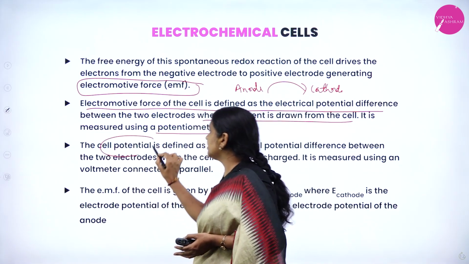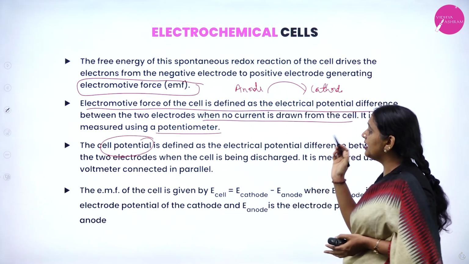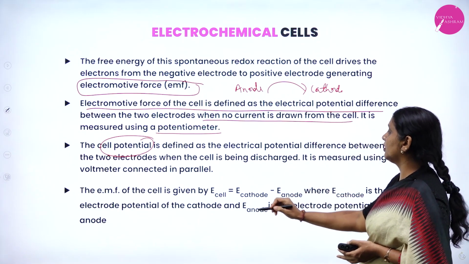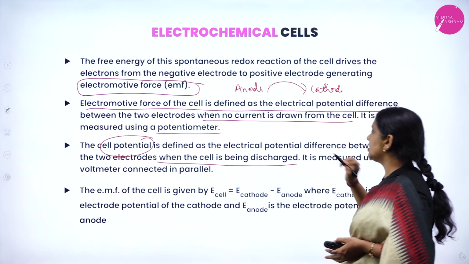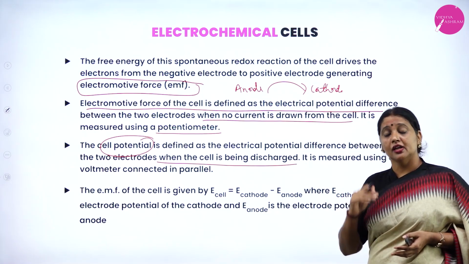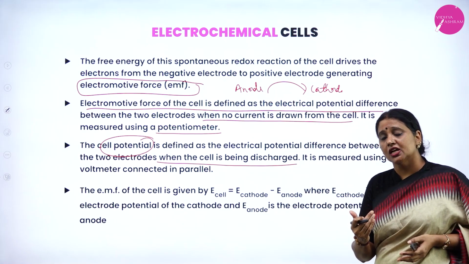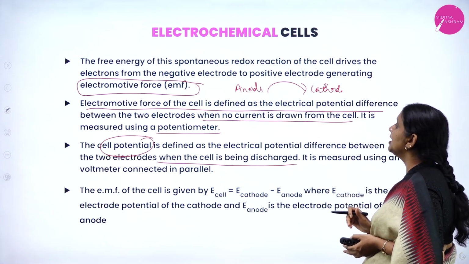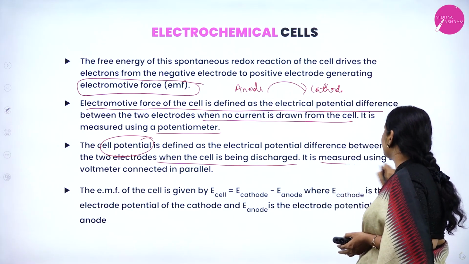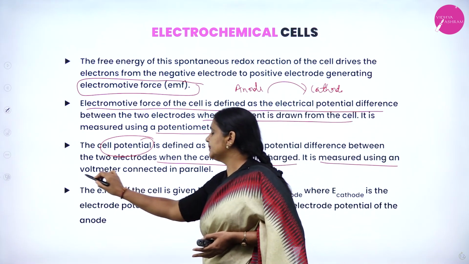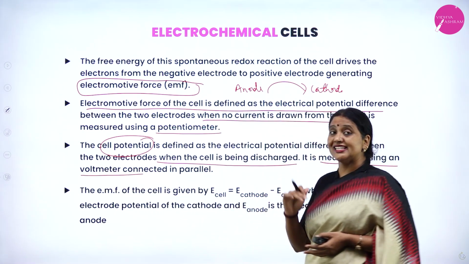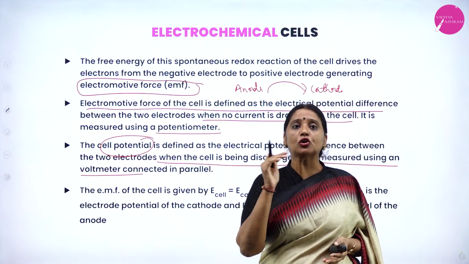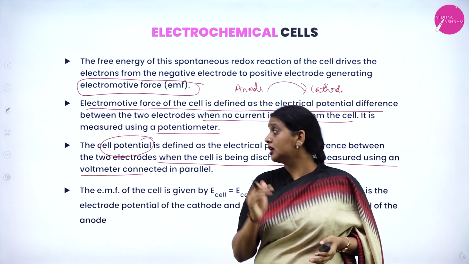One more term I have to explain, cell potential. Cell potential is the electrical potential difference between the two electrodes when the cell is being discharged. So the electrical potential difference between two electrodes is called cell potential. It is measured using a voltmeter. EMF of the cell is measured by using a potentiometer. Cell potential is measured by using a voltmeter.